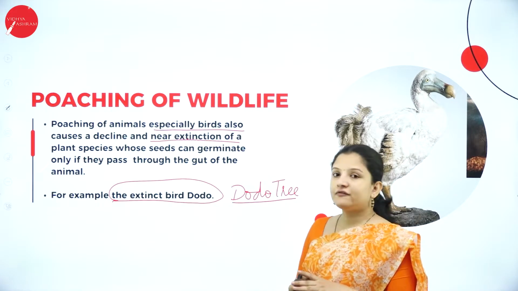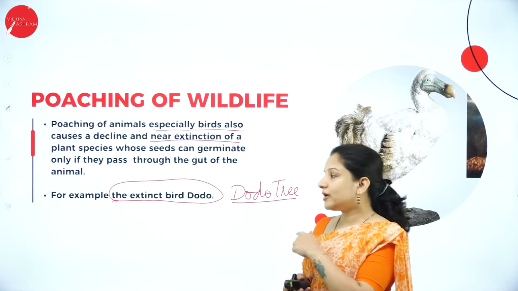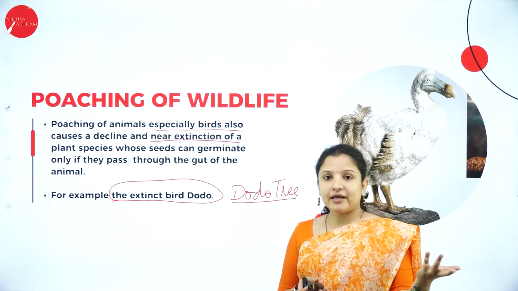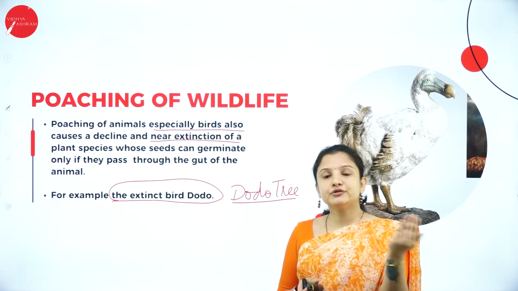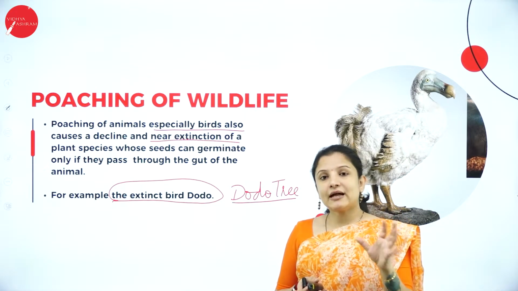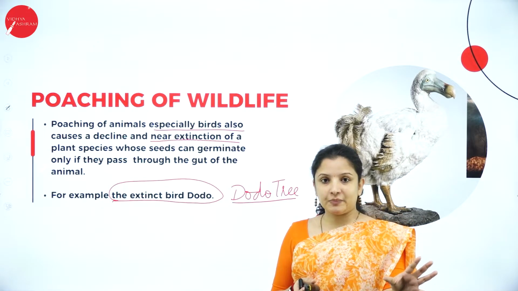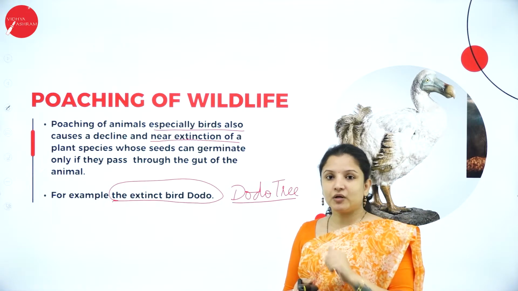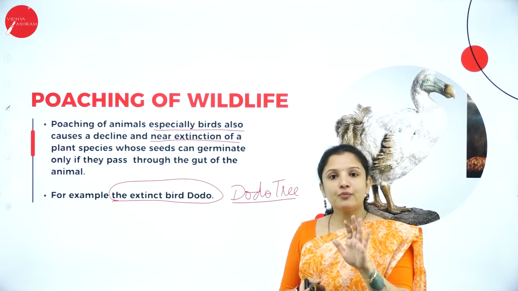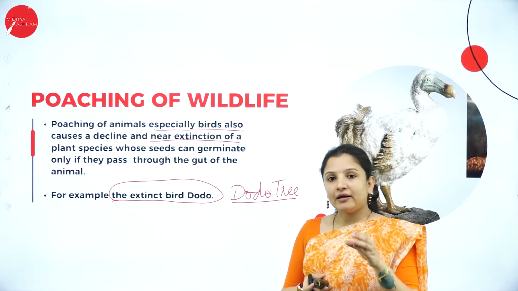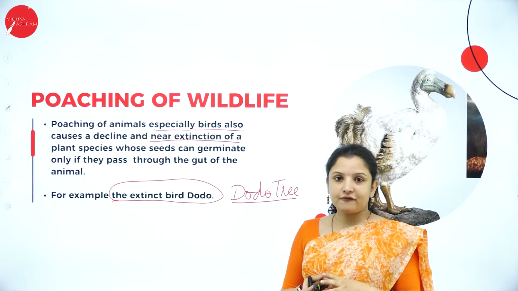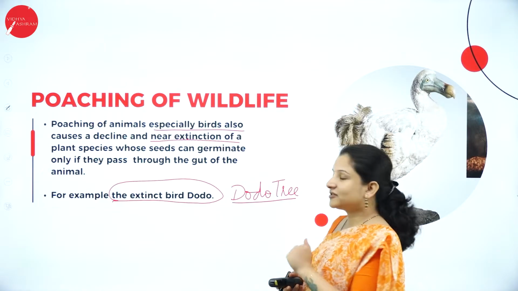Dodo bird is usually found in Mauritius. So here what happened was, during the olden eras, when people used to go on voyages, one set of people or group of people happened to land on this particular island where the dodo population was there. And there, when there was scarcity of food for them, they started to hunt this bird.